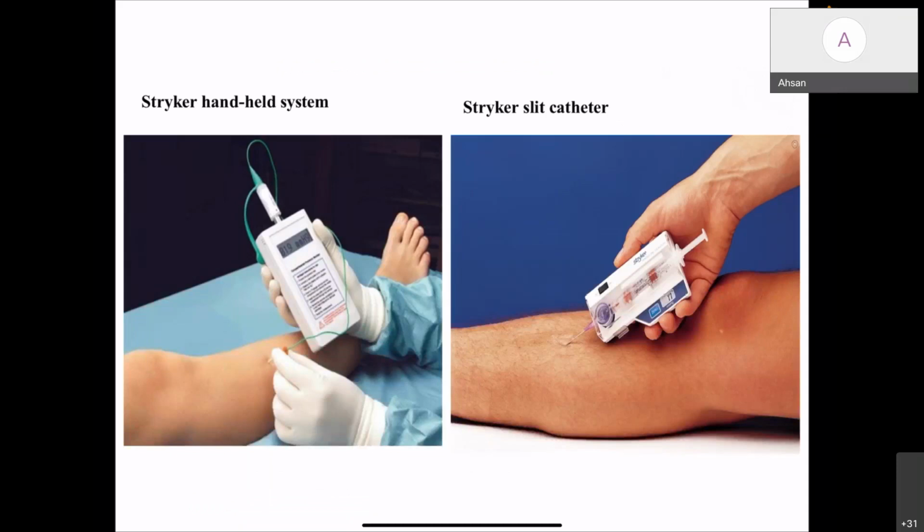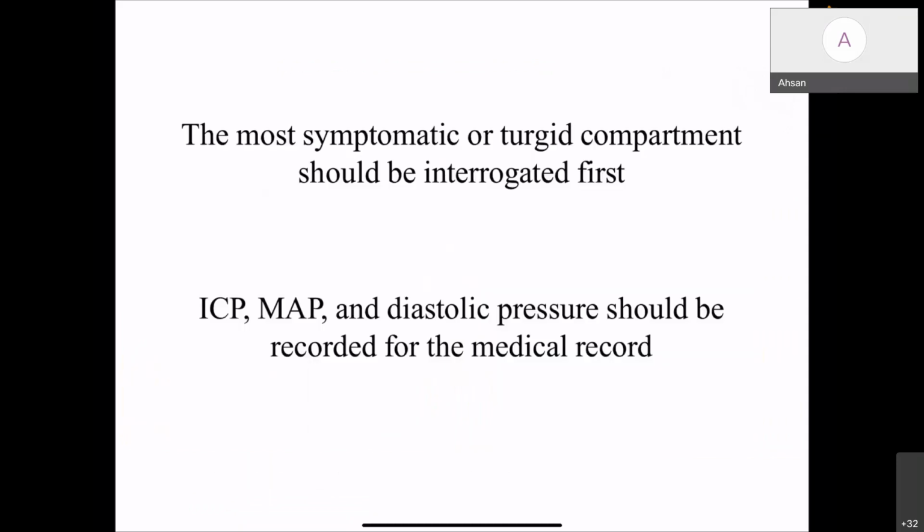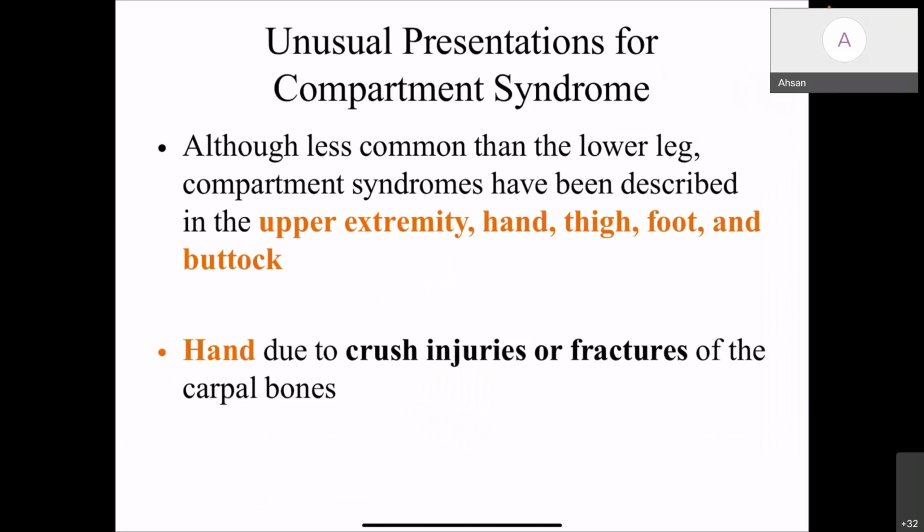These are the other market available products: Stryker handheld system, Stryker slit catheter. The most symptomatic or turgid compartment should be interrogated first. ICP and mean arterial pressure, diastolic pressure should be recorded for the medical record.